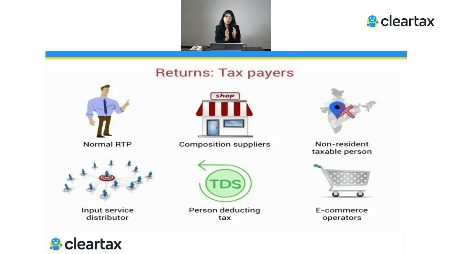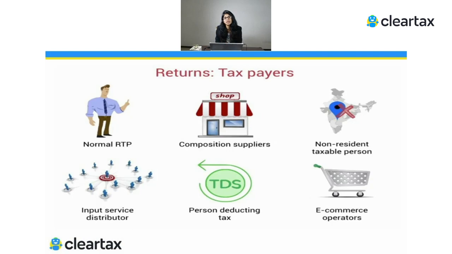But now, when we talk about the normal taxpayer, the main returns which need to be filed by them are GSTR 1 and GSTR 3B. One could be quarterly or monthly, the frequency could be anything based on their turnover, and 3B is always a monthly return through which we actually pay the taxes to the government. We'll also understand what information we need to file in GSTR 1 and what information we are required to file in GSTR 3B. Also, what information needs to be filed in 9 and 9C.